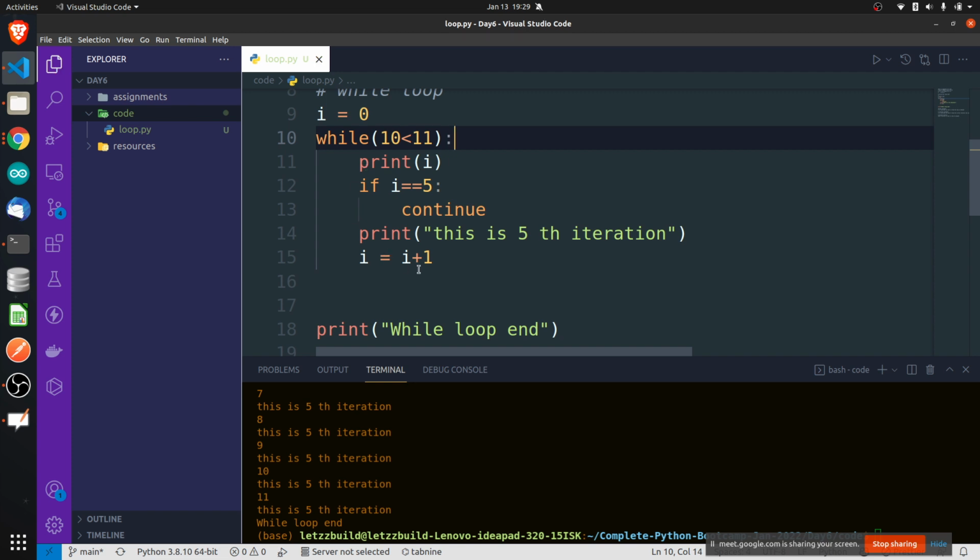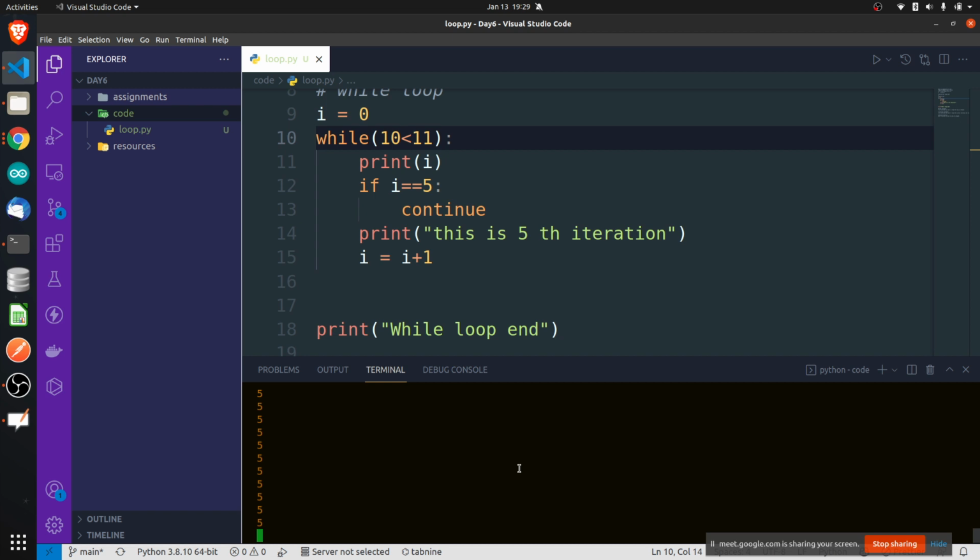If you write this, there is one issue that will happen. See here, I was expecting this. It will stop here. It keeps on printing continuously. It has entered an infinite loop. This is called an infinite loop, which means it is never going to stop. If you want to stop it, type Control C. Control C is an option you can use to stop it.